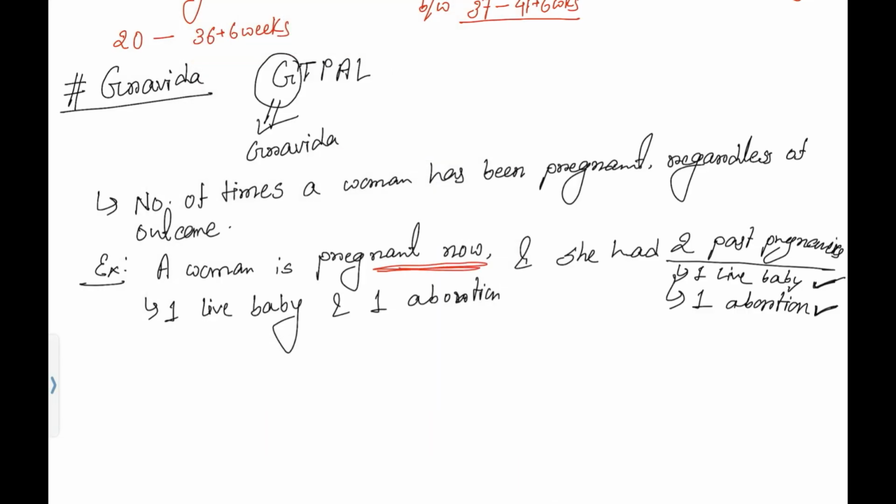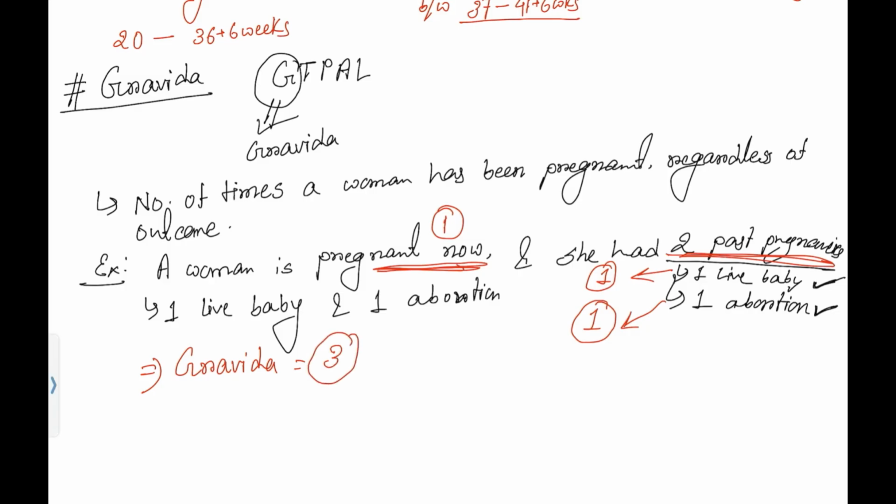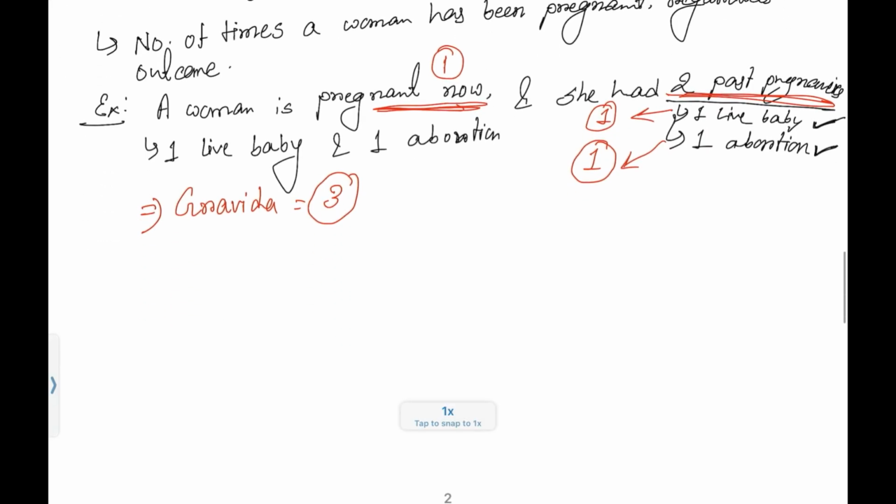See, here she is currently pregnant. We will count it as 1. Two past pregnancies: one is a live baby and another is an abortion. So the total Gravida we will count as 3. Okay. So just simply remember how many times the woman gets pregnant, that will be counted as Gravida. Okay. I hope it's clear.